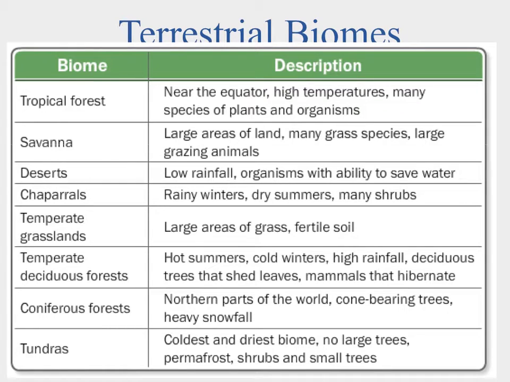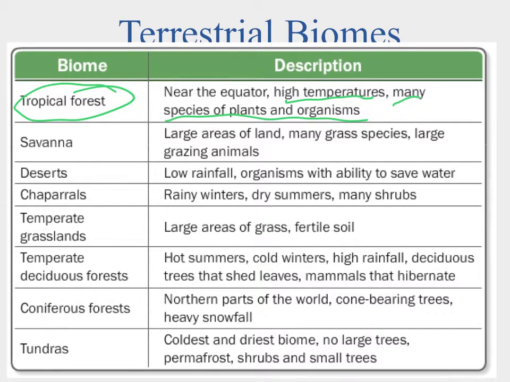Okay, so when we talk about terrestrial biomes, terrestrial means land. So these are the different places on land to live. And remember that biomes are going to be weather over long periods of time, which gives us our climate. So these biomes are going to be these vast areas that share the same kind of climate conditions. Now, the first one, we'll start off at the equator, is our tropical forests, and you'll hear these as tropical rainforests. These are going to be high temperatures, lots of moisture often, and lots of species of plants and organisms, lots of biodiversity in the rainforests, and you hear about that kind of stuff.